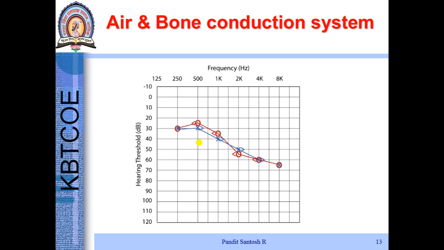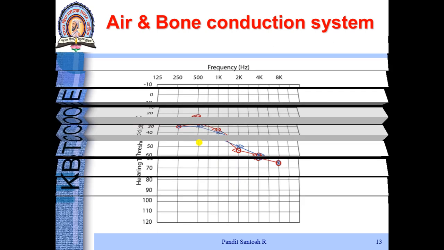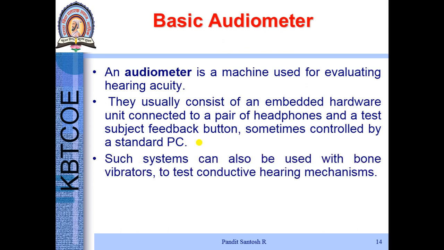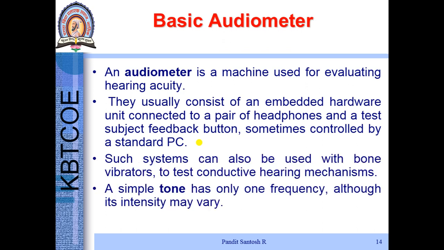Audiometer, basically, is a machine which evaluates the hearing loss. In audiometer, a tone is given to the ear. Tone means a frequency is kept constant and the dB is increased, and then the hearing loss of the patient is recorded. Audiometer tells how well the person is able to hear.